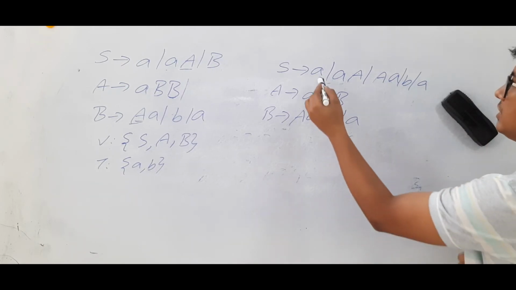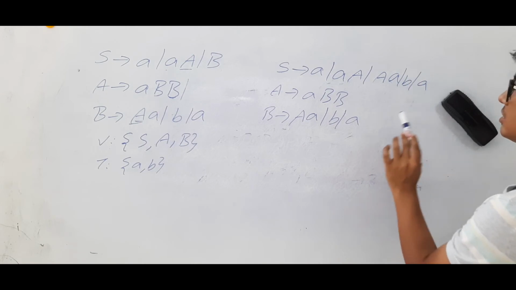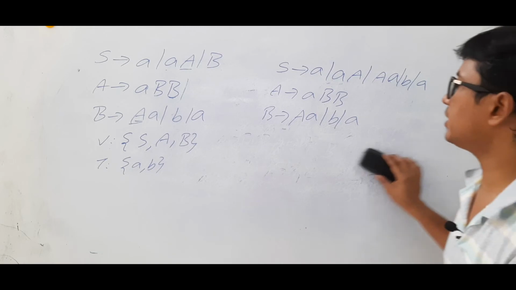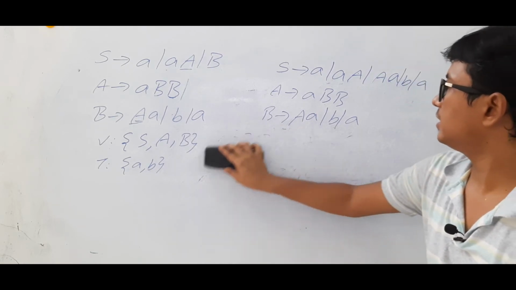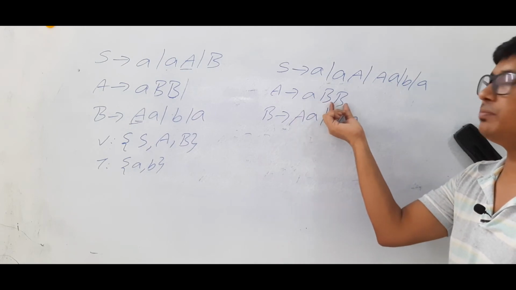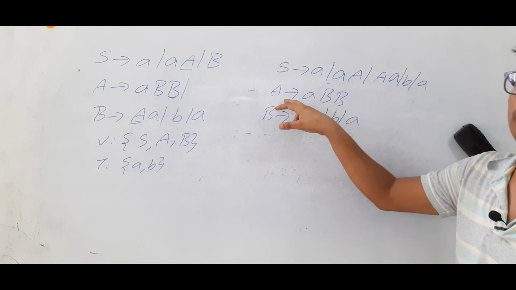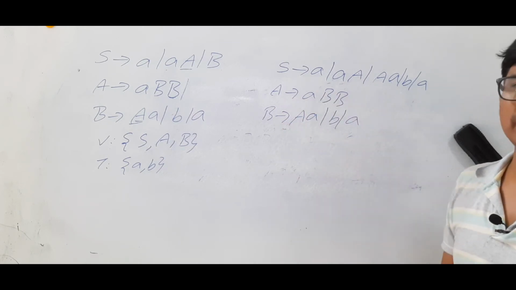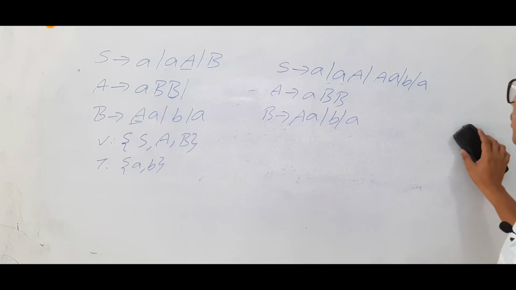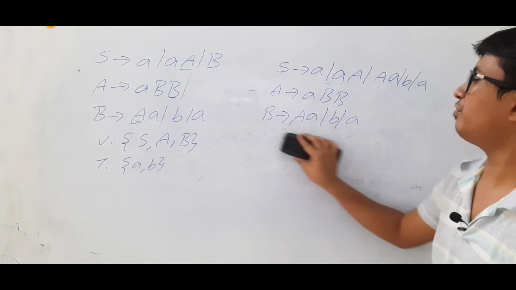Now if you see, this is not having it, this is also not having it, this is also not having it. So we need not apply step 3. Am I right? Here you can say that it is A, B, B, but that is separate. We will do it later. It is not in the form of all variables. Here you have a terminal, so you cannot apply step 3 for this production. Now we need not apply step 3. Okay, now we will go to step 4.